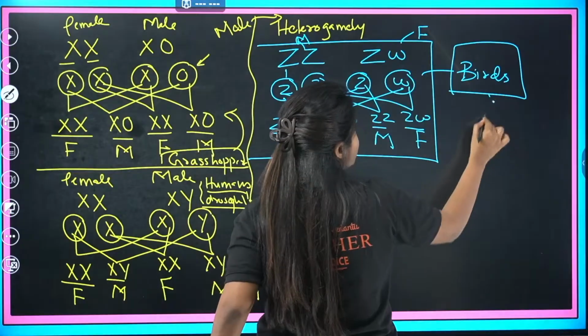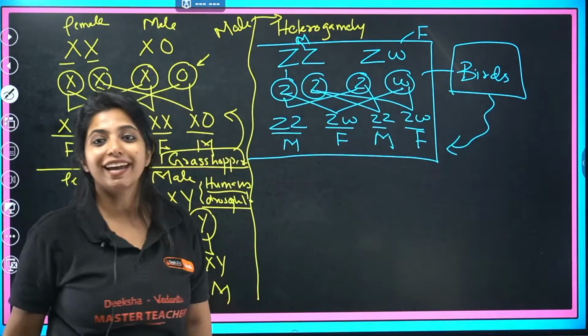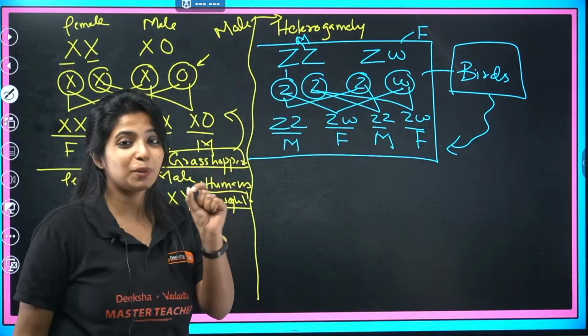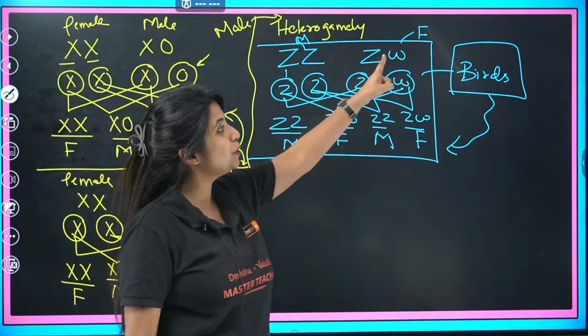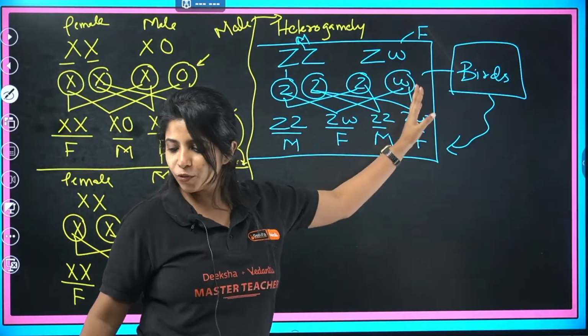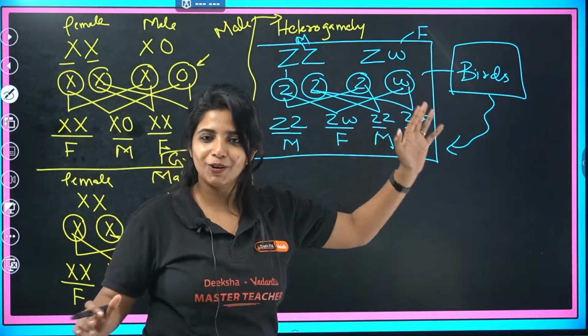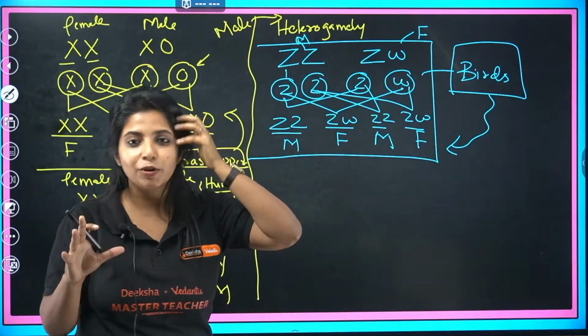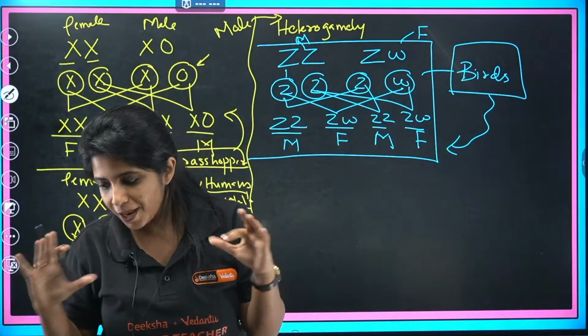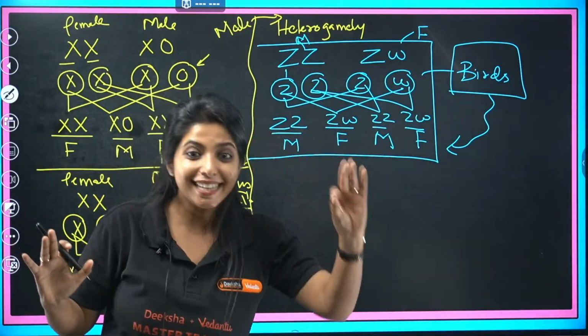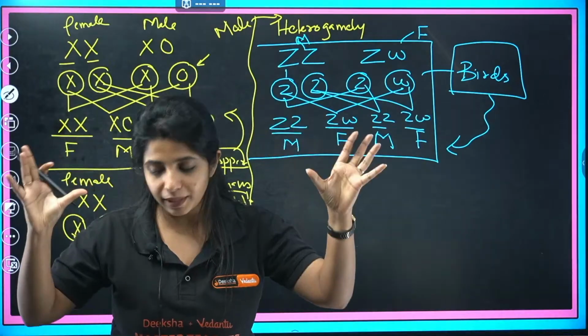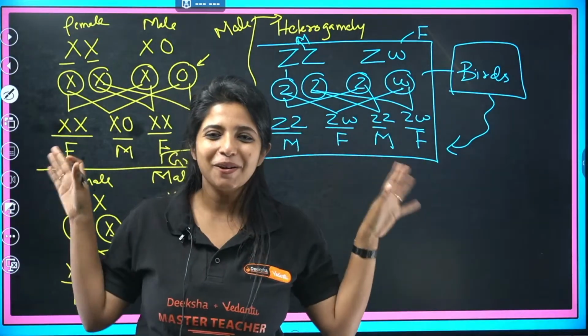This is what you see in the case of birds according to your NCERT. Now listen to me very, very carefully. W for women. W for women. That is how you can remember. If they give you any question that confuses, my dear children, probably you can use this logic. ZZ for males, ZW for females. This is found in the case of birds.